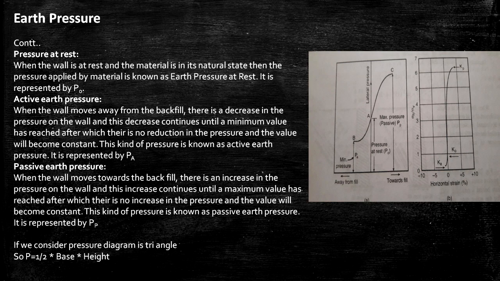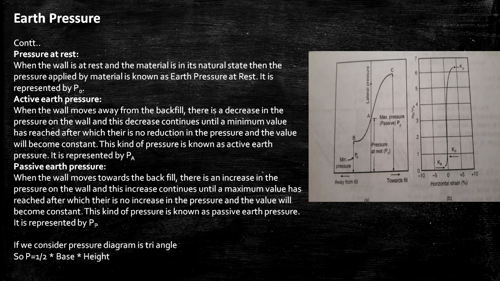Second, active earth pressure. When the wall moves away from the backfill, there is a decrease in the pressure on the wall, and this decrease continues until a minimum value is reached, after which there is no reduction in the pressure and the value becomes constant. This kind of pressure is known as active earth pressure. It is represented by PA. So, from the figure, the wall moves from A to B. So, here is the minimum pressure, that is PA.